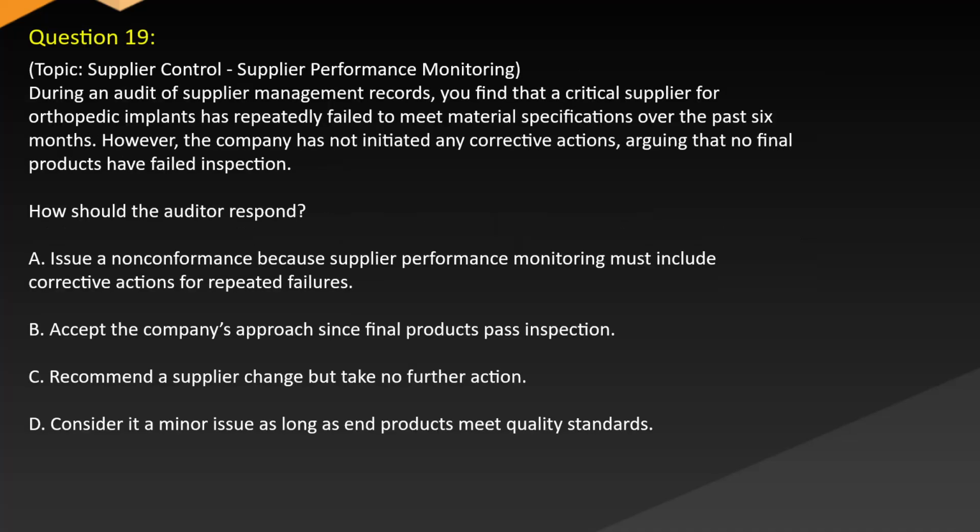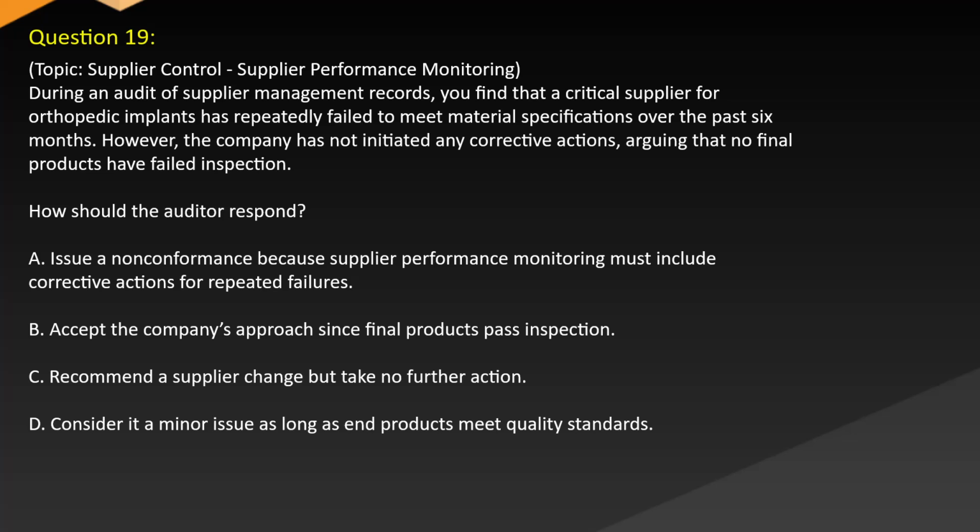Question 19. Topic: Supplier Control. Supplier performance monitoring. During an audit of supplier management records, you find that a critical supplier for orthopedic implants has repeatedly failed to meet material specifications over the past 6 months. However, the company has not initiated any corrective actions, arguing that no final products have failed inspection. How should the auditor respond?